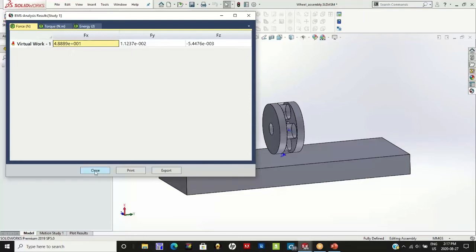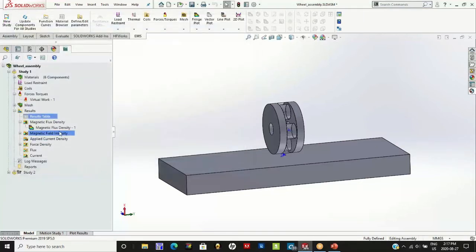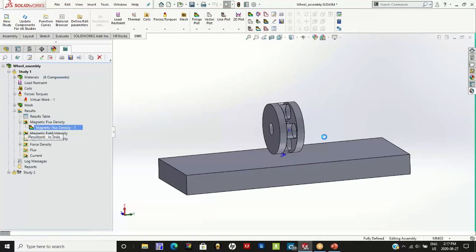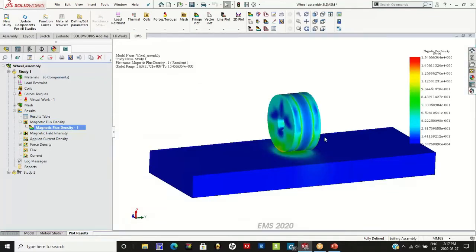In addition to the force, we can plot several plots in EMS. For example, here is a plot of the magnetic flux density on the salient parts of the wheel as well as the steel plate. You can see these flux values here.